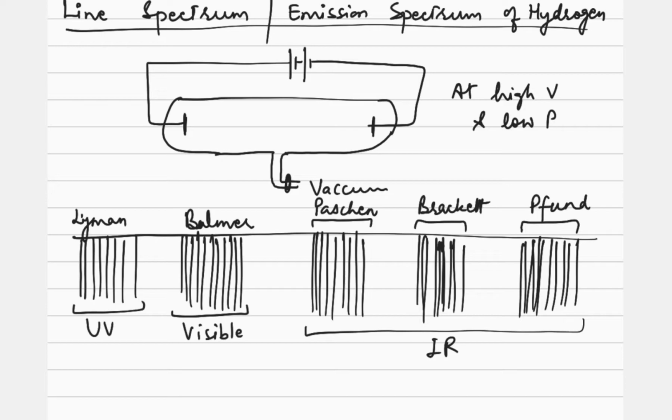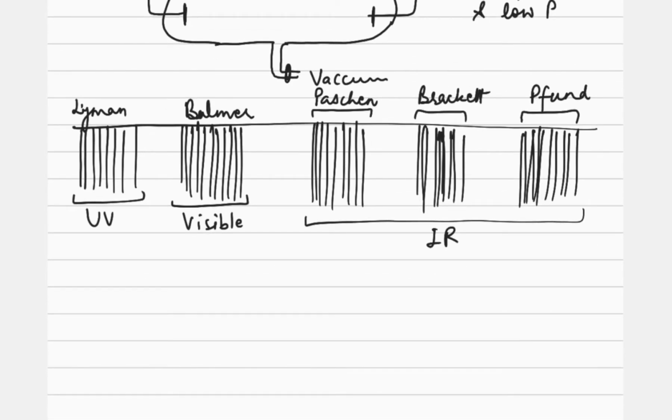Now how can we find out the wavelength or the wave number of these various spectral lines observed in the hydrogen spectrum? Like this Lyman series is in the ultraviolet region. That can be told only when we know the wavelength of the spectral lines found. So how can we calculate it?